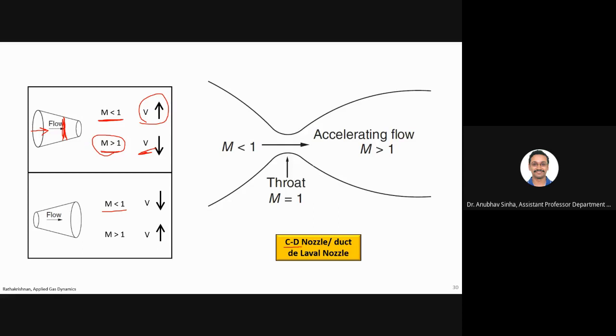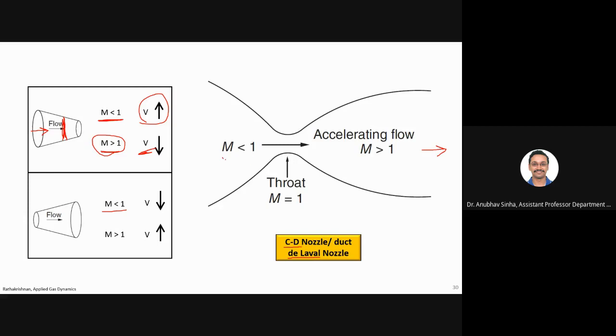This type of design was first proposed by an engineer, I forgot his full name, but De Laval something was his name. So in his honor, we call this nozzle a De Laval nozzle. Okay. So now we can generate a supersonic flow using this nozzle.